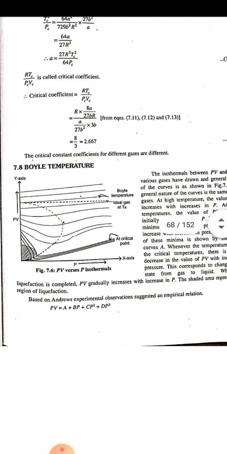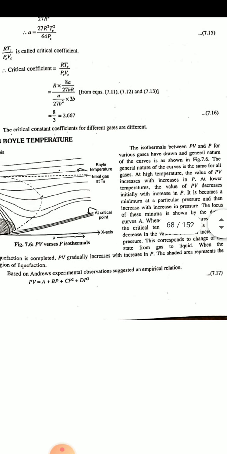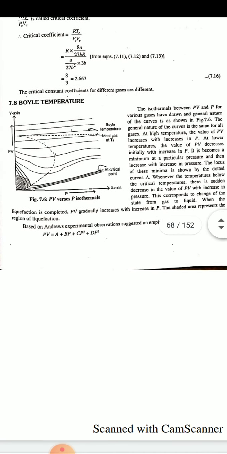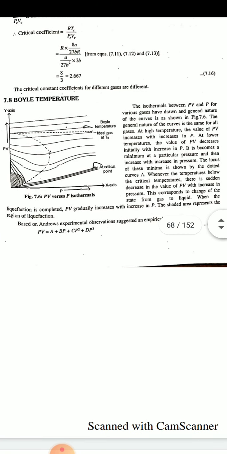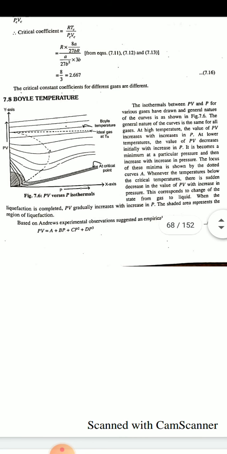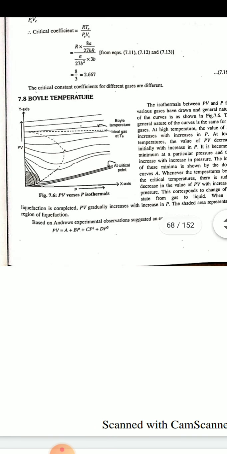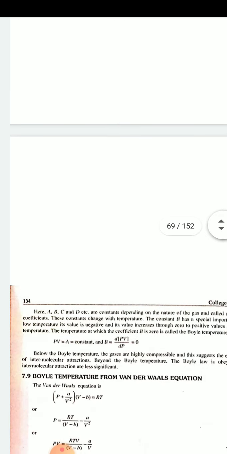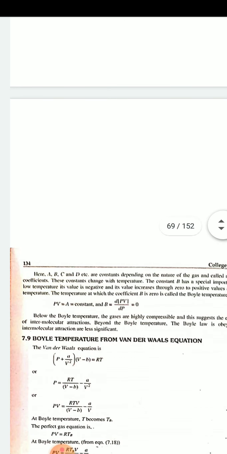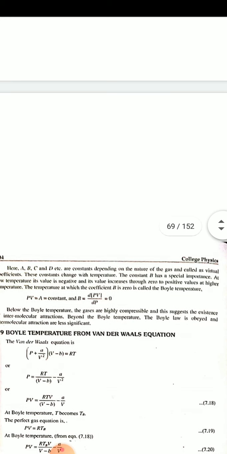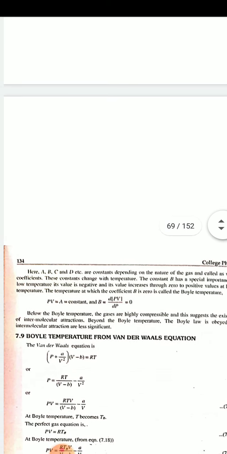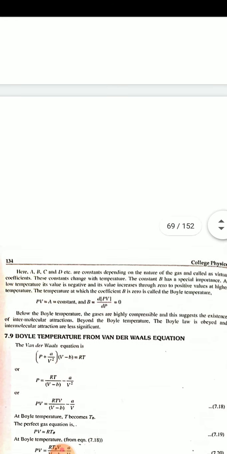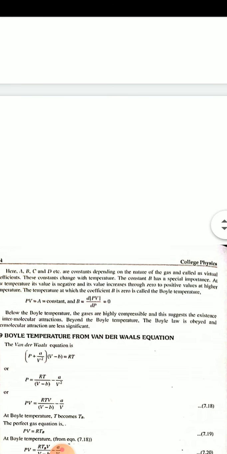Okay, please remember this. Now we talk about the Boyle's temperature. This is the PV versus T diagram. At low temperature, the value of the coefficient B is negative and its value increases from 0 to positive values at higher temperature.